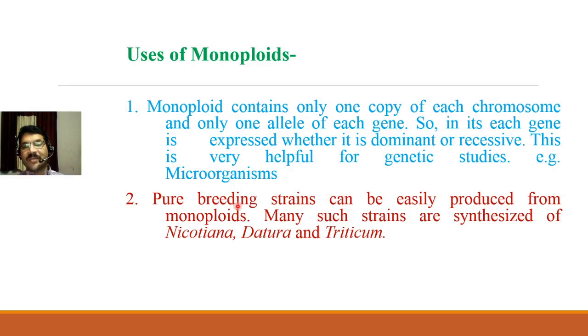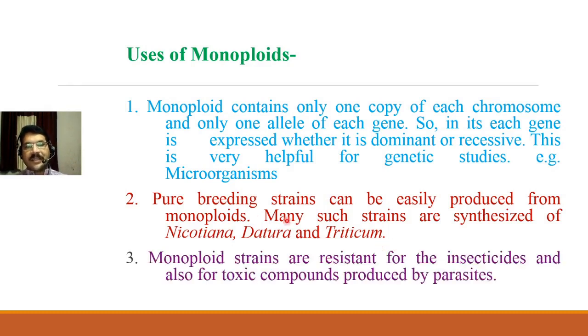These homozygous diploid plants are pure breeds which can only be produced from monoploids. So monoploids are very important for the production of pure breeding, that is homozygous, strains of different plants. Till today we could produce such plants of Nicotiana, Datura, Triticum, maize, etc.